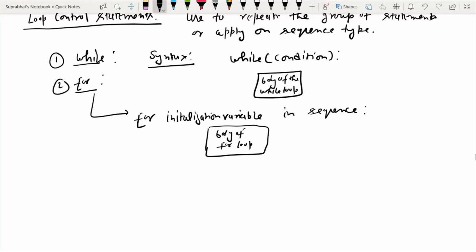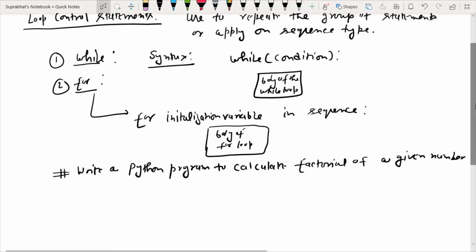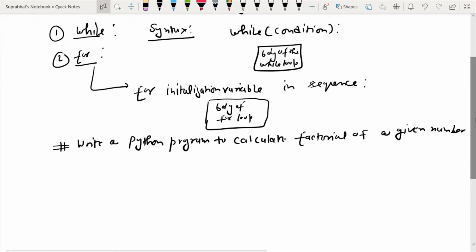So our Python script is: write a Python program to calculate the factorial of a given number. So this is our question, that we have to make a Python program or Python script that will calculate the factorial of a given number.